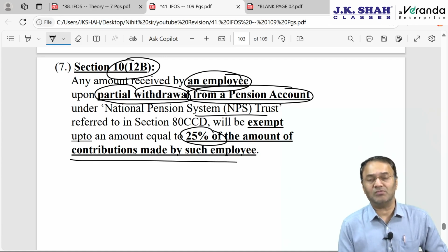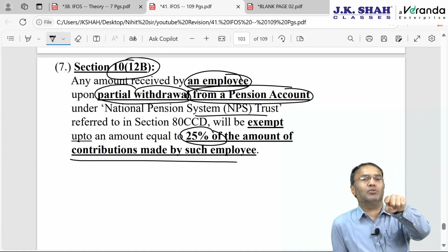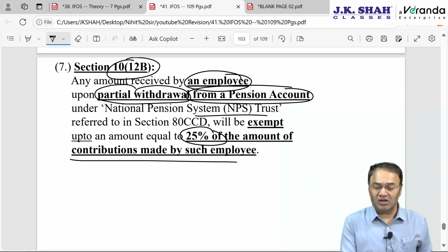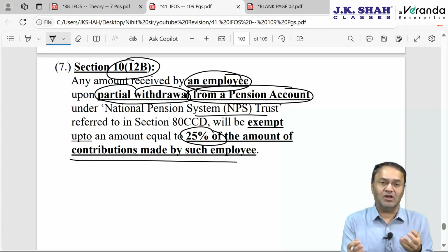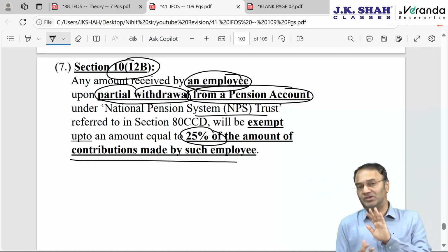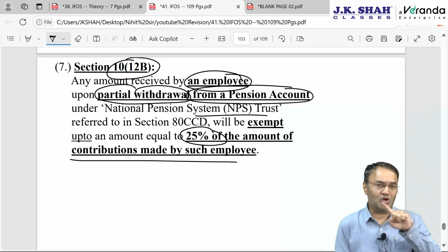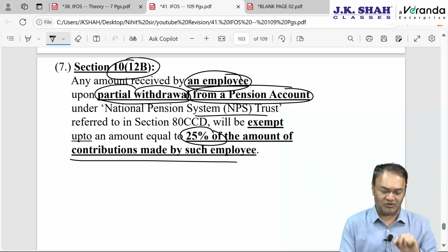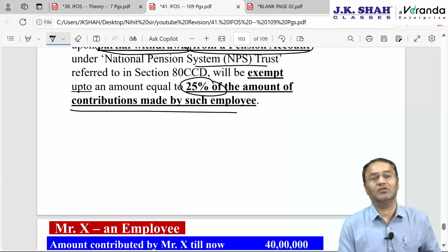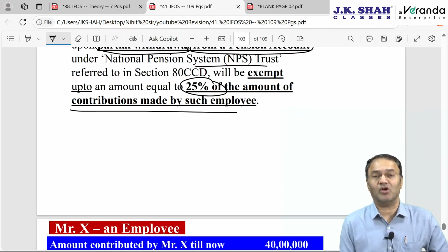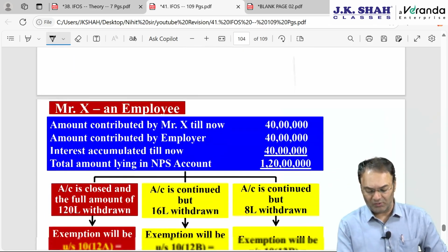Now this NPS account may have 3 elements: employee's own contribution, employer's contribution, and interest on both the contributions. Here, if he closes the account, then whatever is the balance lying, 60% will be exempt, 40% will be taxable. In case he is not closing the account, there is a partial withdrawal, then exemption will be to the tune of 25% of what he had contributed till now.